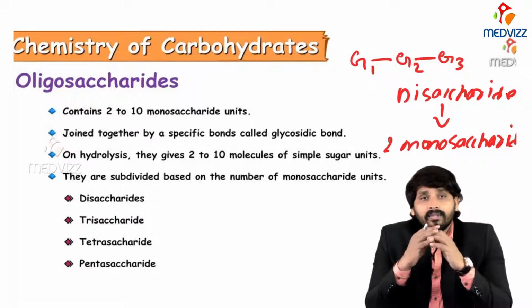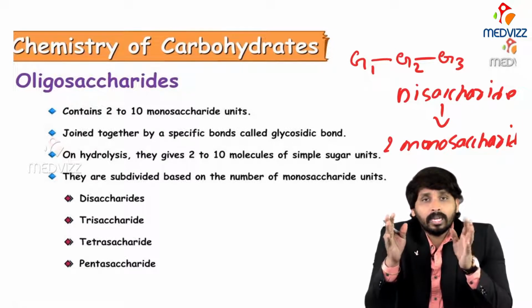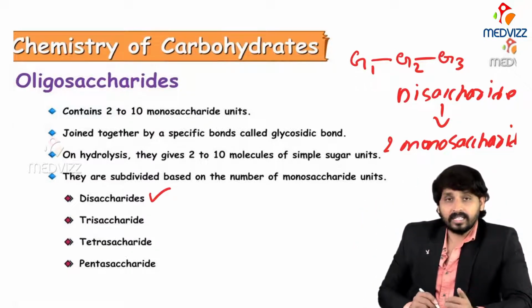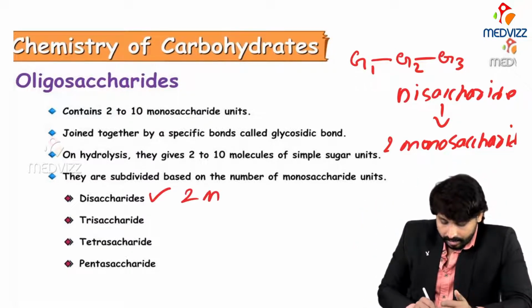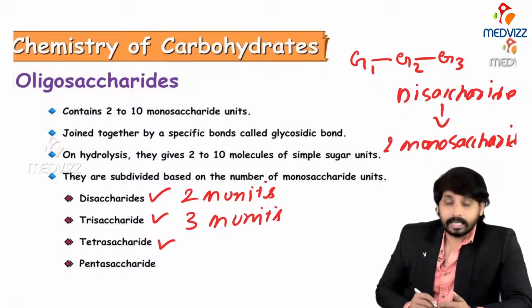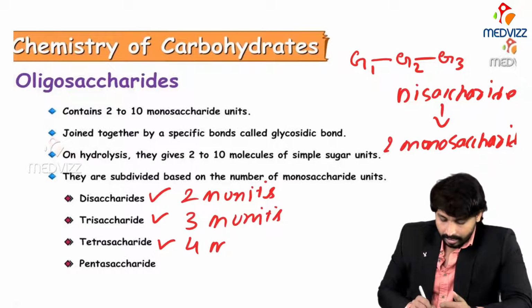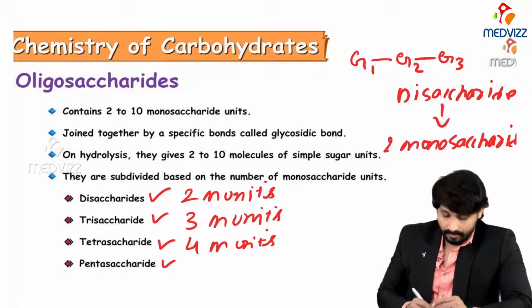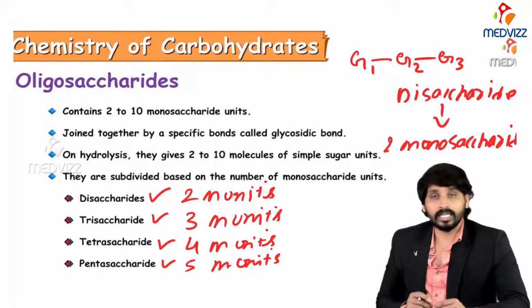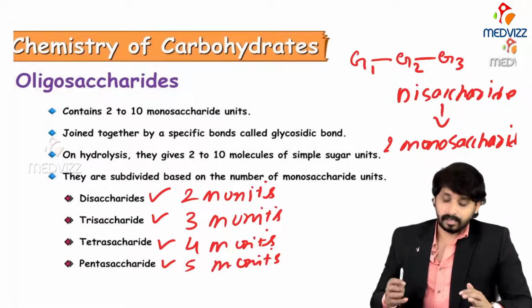Oligosaccharides are further classified based on the number of monosaccharides they have. One is disaccharide, that means 2 monosaccharide units. Trisaccharides, 3 monosaccharide units. We'll see the examples later. Tetrasaccharide, that means 4 monosaccharide units. Pentasaccharides, 5 monosaccharide units. So this way oligosaccharides are subclassified.